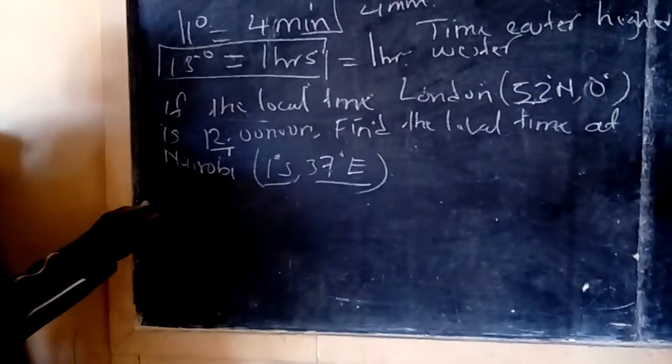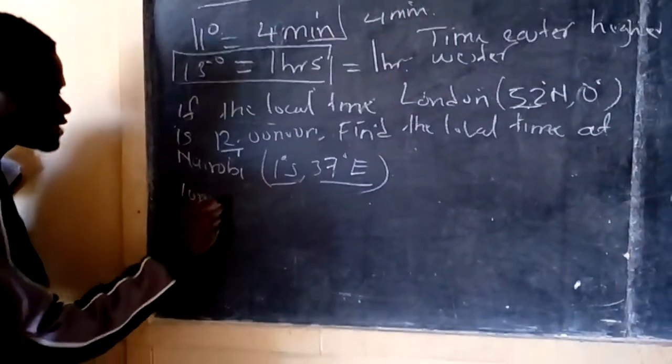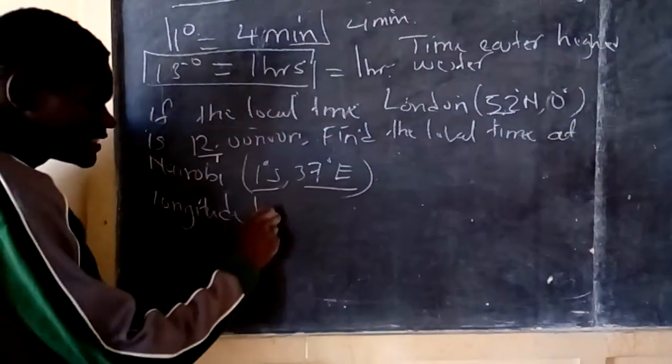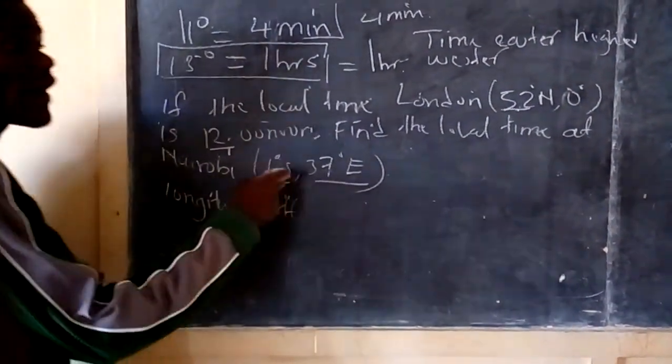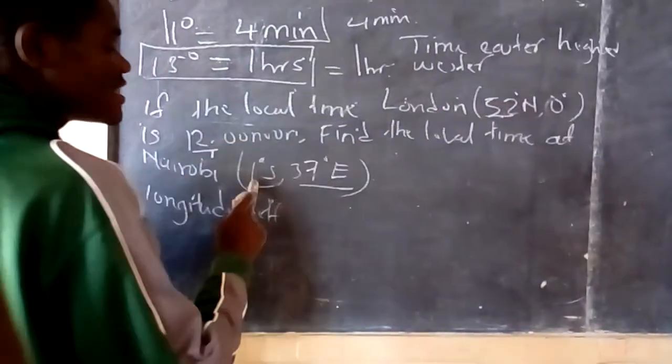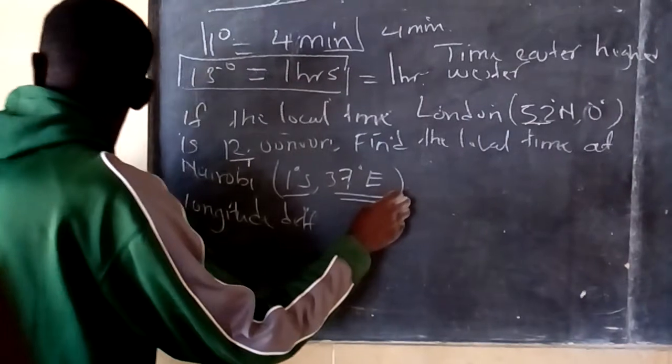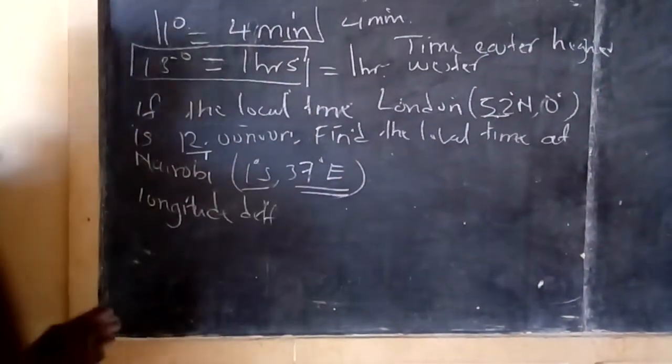We have to know what is called the longitude difference, because the time deals with the longitude alone. Even though the latitudes are different, to calculate the time the only thing we deal with is the longitude difference.